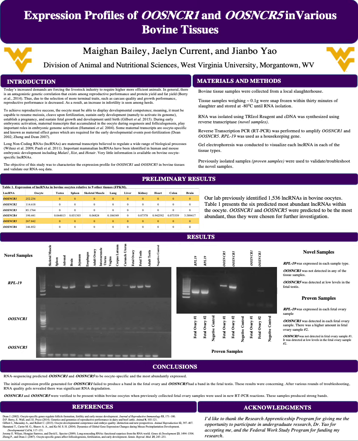Moving into my results. The 3 gel pictures on the left side of my poster are the tissue expression profiles for RPL19, OOSNCR1, and OOSNCR5, using the tissues isolated from what I will refer to as the novel samples, meaning the samples that I collected this semester from the slaughterhouse and performed the RNA isolation on. At the top of the gel, you can see 14 different tissue types I collected and a negative control. Starting with RPL19. RPL19 was used as a housekeeping gene. It was expressed in each one of the tissue types at varying concentrations.